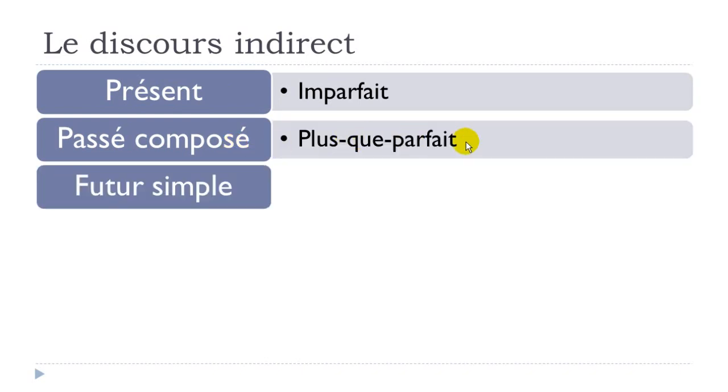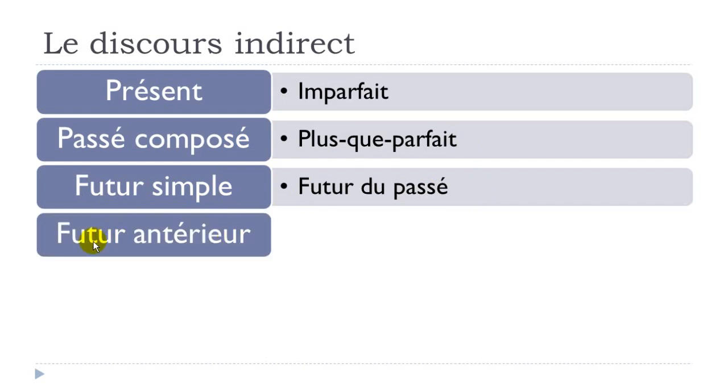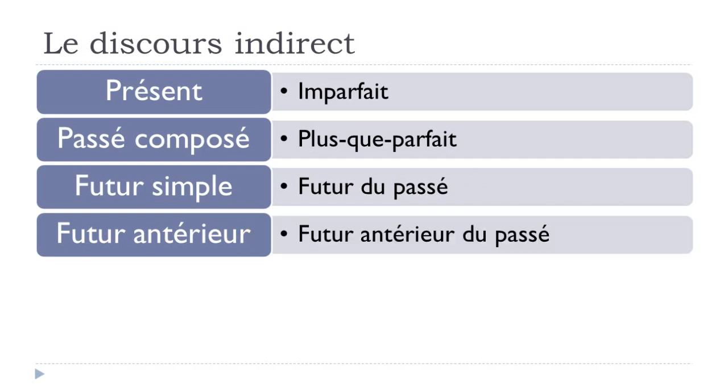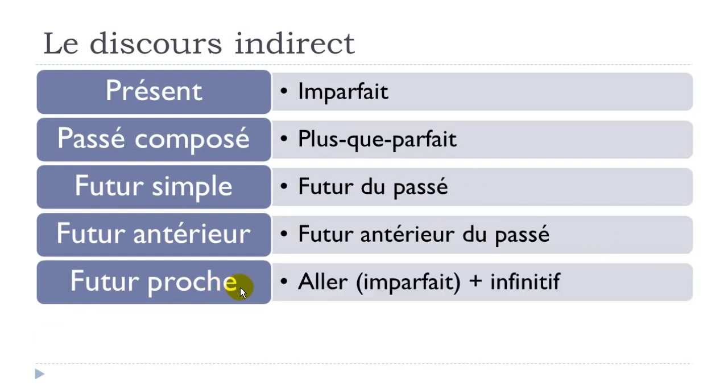Okay? If you've got the futur simple, as the second structure, it will become what we saw, futur du passé. If you've got futur antérieur, in the second part of this structure, it will become futur antérieur du passé. If you've got futur proche, it will become, like le futur proche, but the only thing that you've got to modify is aller.